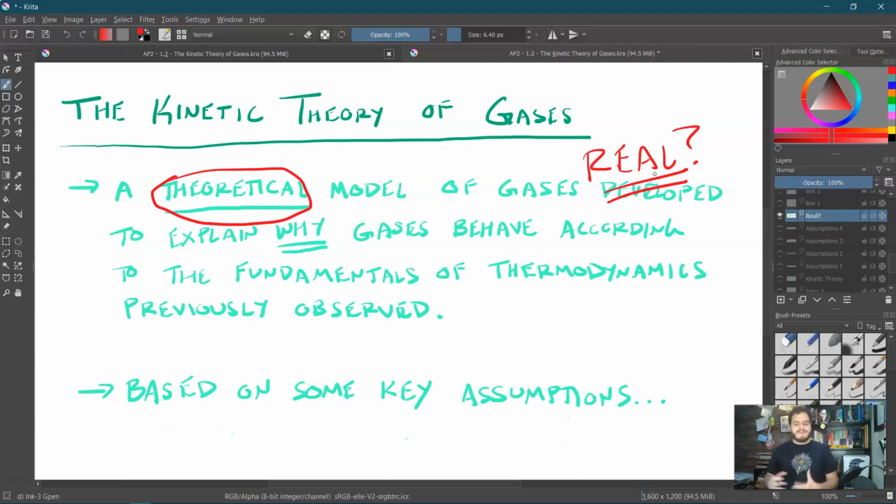And other scientists said, no, this is just a mathematical trick that allows us to analyze gases statistically and mathematically in a nice, simple, easy way. Nowadays, we know that this model is largely accurate because we know molecules and atoms are real things, which they did not know at this time, but simplified.